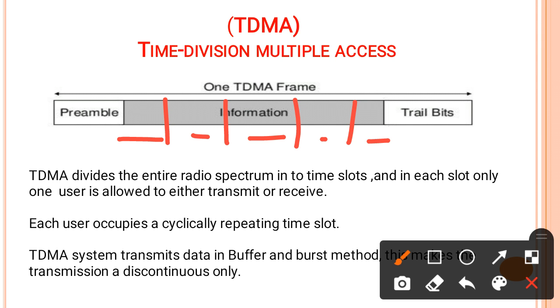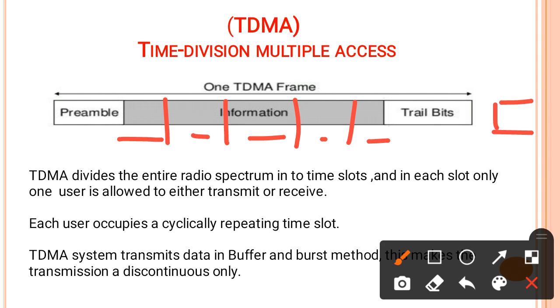Each user occupies a cyclically repeating time slot. Suppose one slot is used for user 1. Then no other user can occupy that slot, but user 1 can occupy a slot in the next TDMA frame.